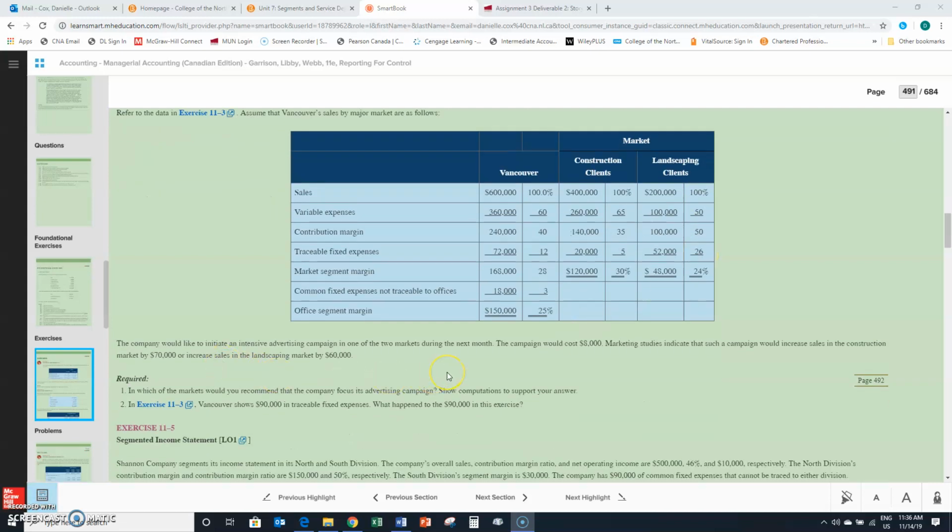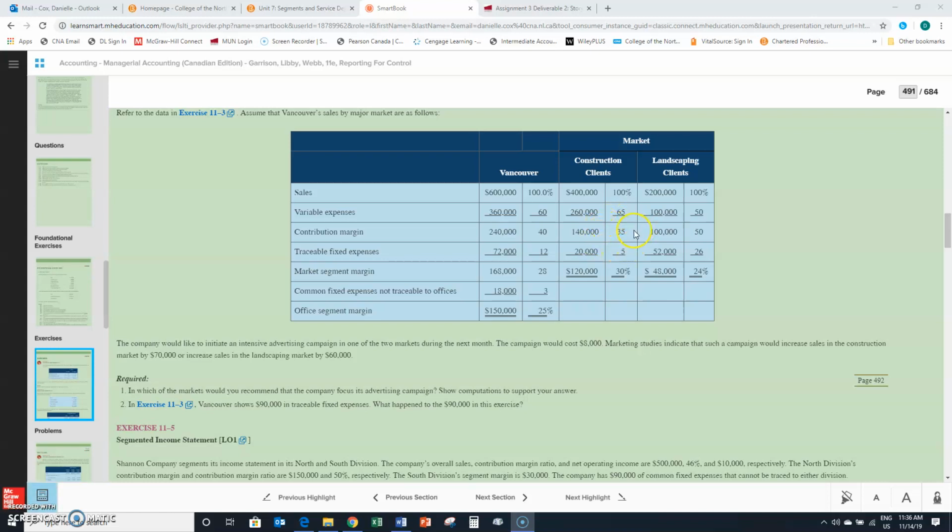The company would like to initiate an intensive advertising campaign in one of the two markets during the next month. The campaign would cost $8,000. Marketing studies indicate that such a campaign would increase sales in the construction market by $70,000 or increase sales in the landscape market by $60,000. In which of the markets would you recommend that the company focus its advertising campaign? Show computations. All right, so before we move over to the solution, we're going to take note.